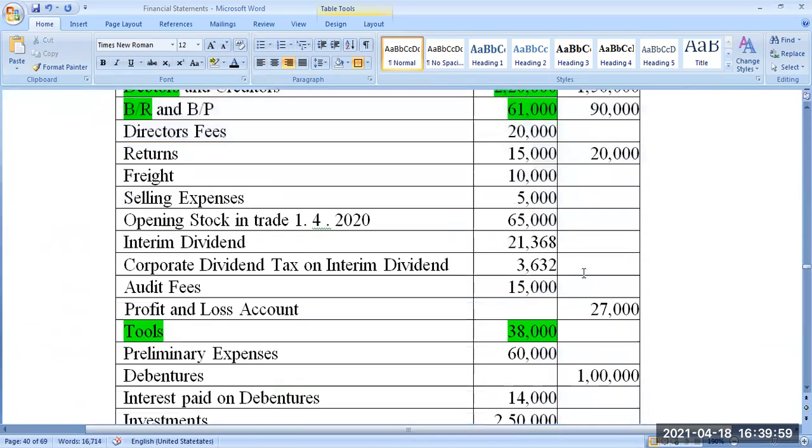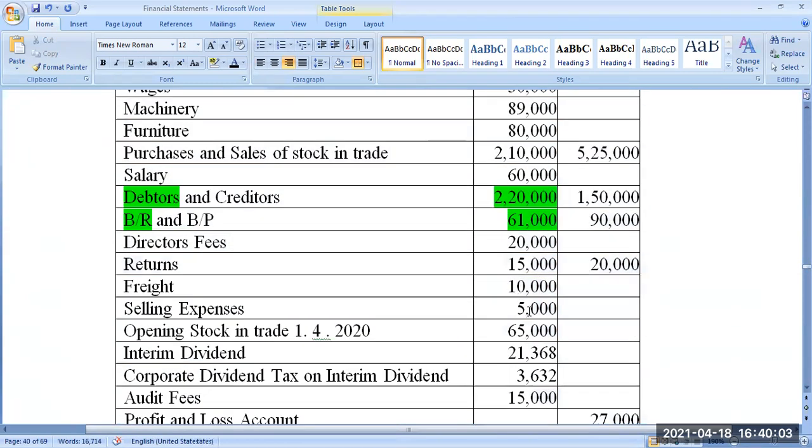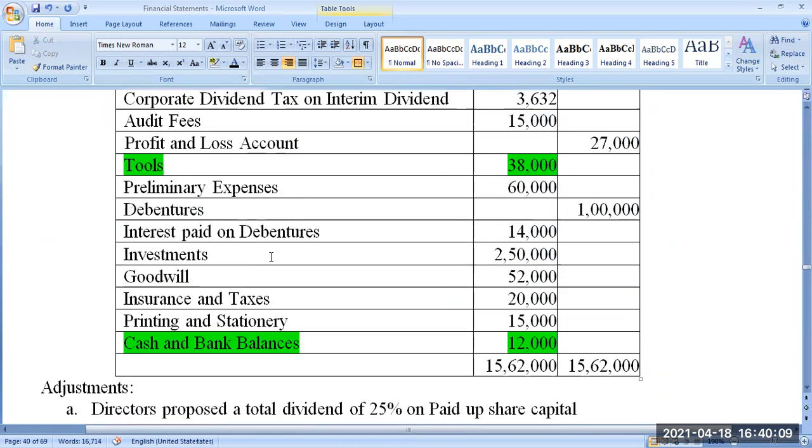Correct. So what I was asking is how to know whether it is non-current or current. That's my question. Yeah, that's a good question. Would anybody like to answer? Maybe because we are considering this from the previous year, we are telling like that. No, your question is exactly correct.